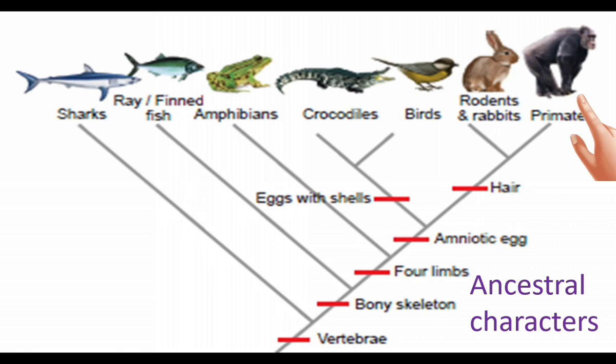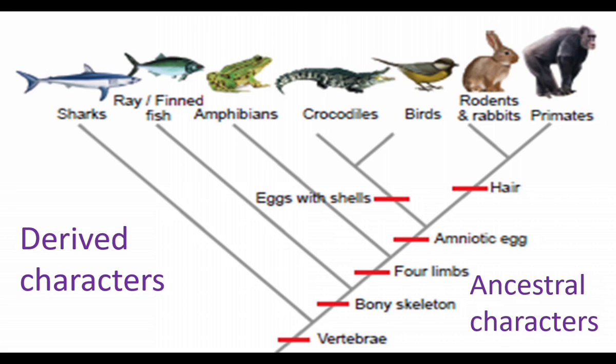For example, all have a backbone. Members of a particular branch have derived characters. These derived characters are not seen in the ancestor.